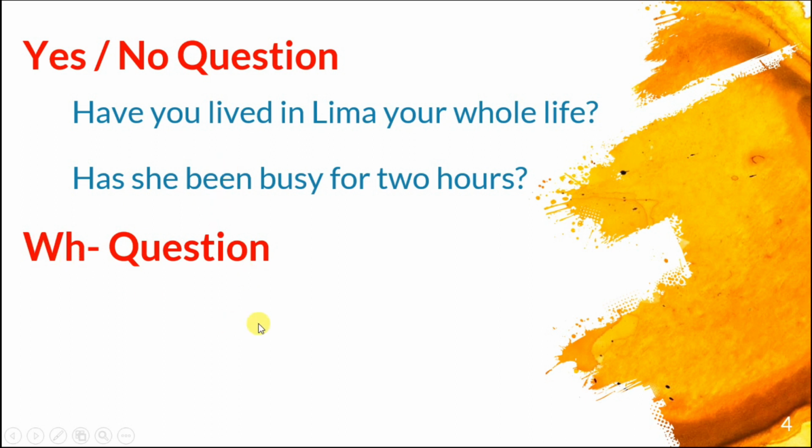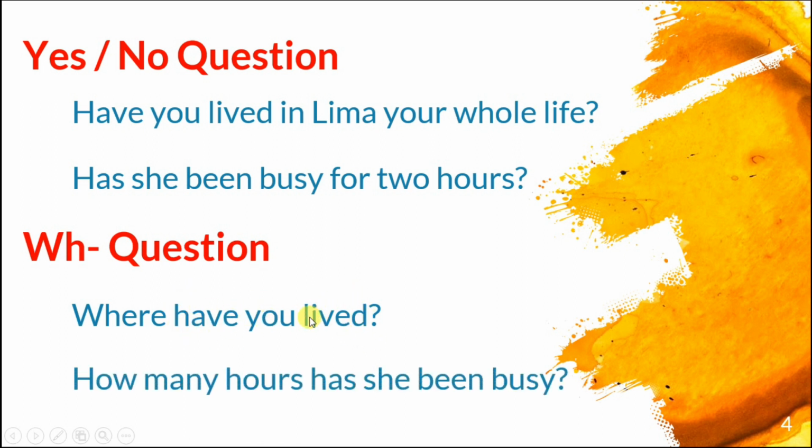Now, WH questions. Where have you lived? Where have, yes, always have or has, it depends on the subject. Have you lived? And lived is the past participle. How many hours has she been busy?